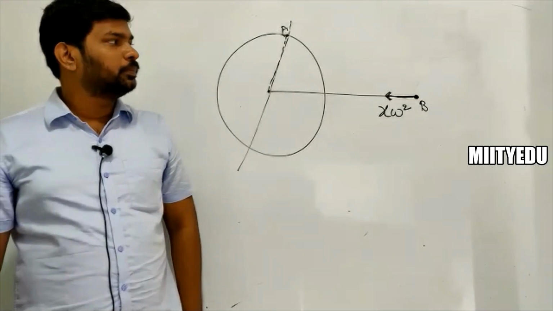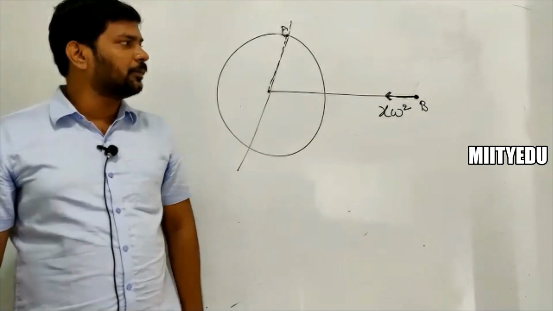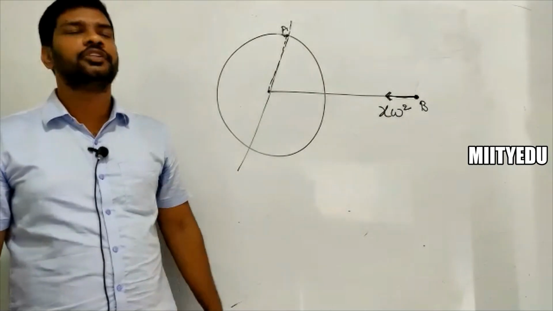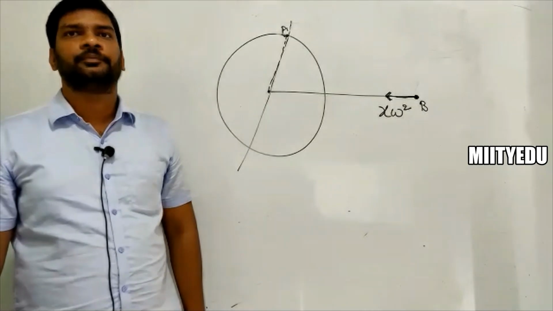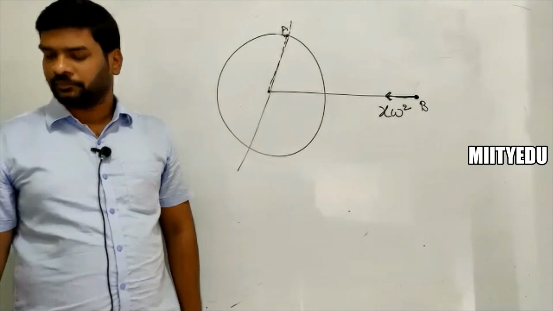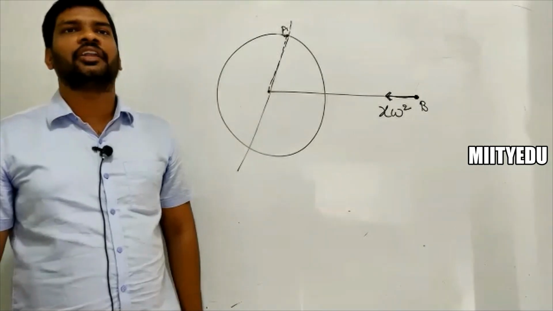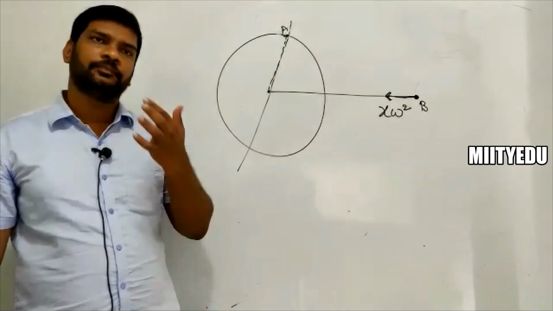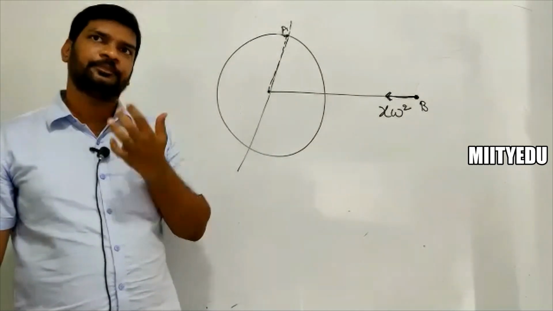So now my question is: who is providing this acceleration? Who is providing this acceleration? Has anyone got any conclusion? Anyone?